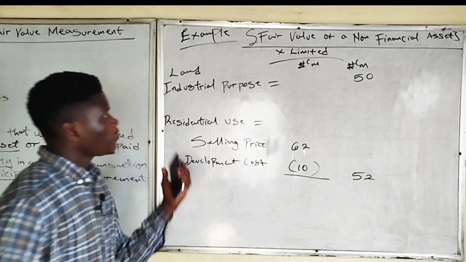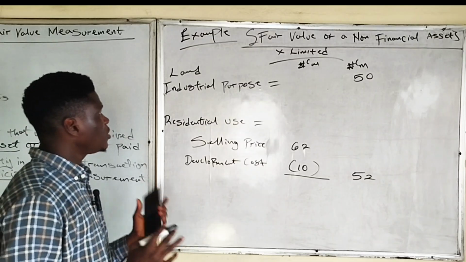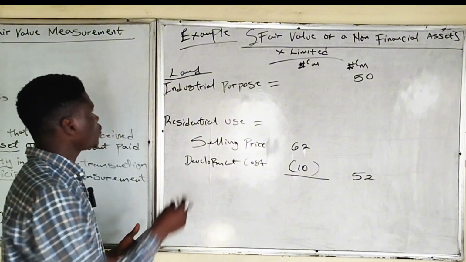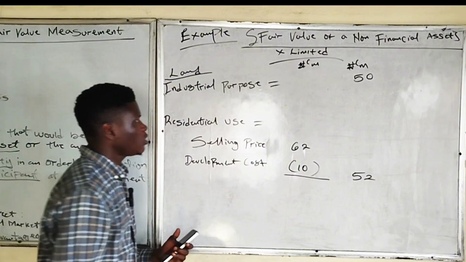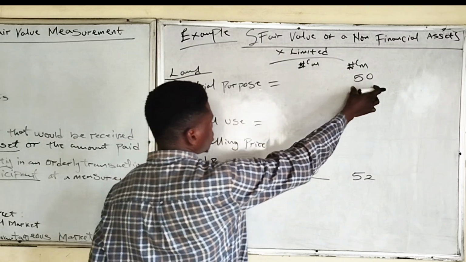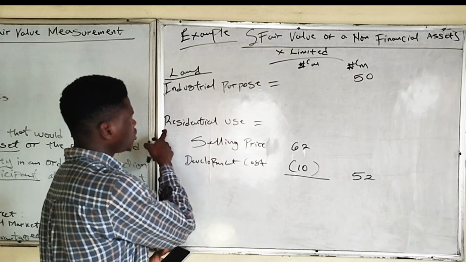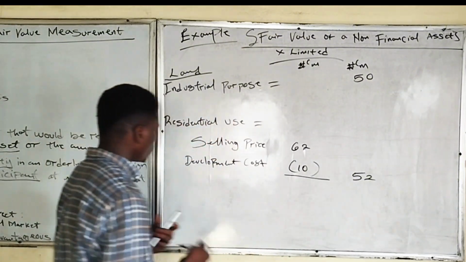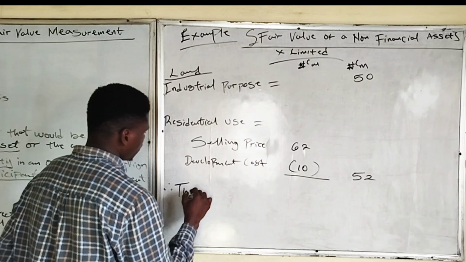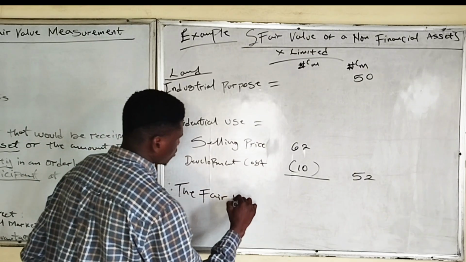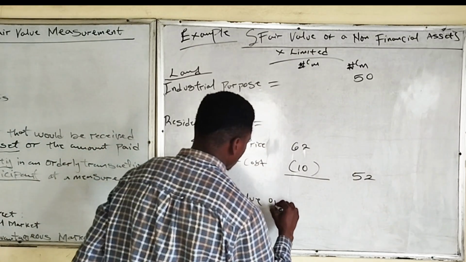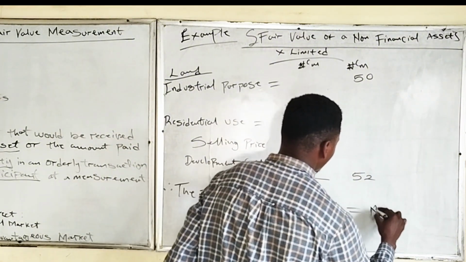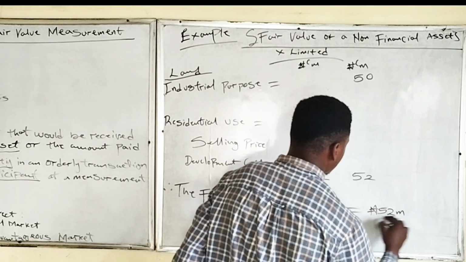For non-financial assets, we said we base the fair value of an asset on its highest and best use. Since this land can be used for both industrial purpose and residential use, we will consider both. Industrial purpose will give us 50 million. If the land is used for residential purpose, it will give us 52 million. The highest of the two is 52 million. Therefore, the fair value of the land is 52 million.